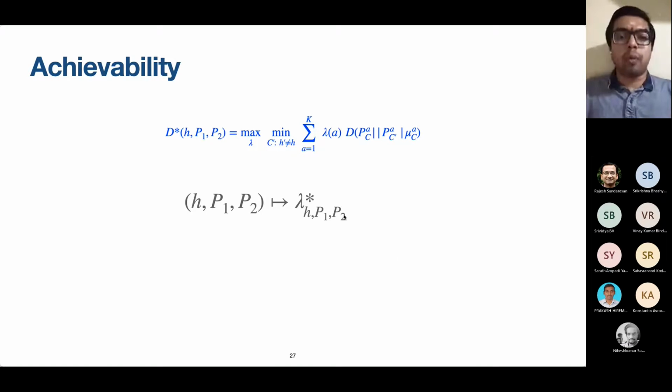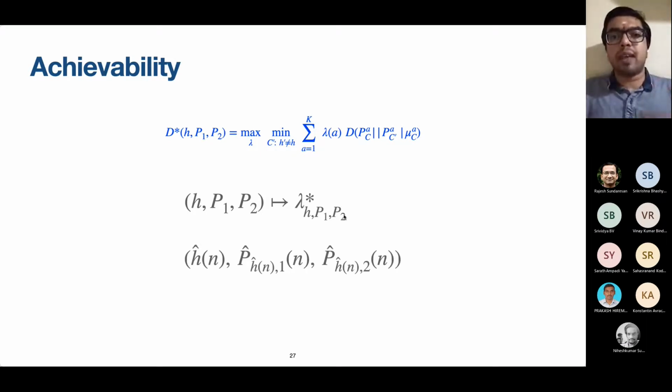Now, because we don't know the true problem instance, we keep estimating the problem instance as and when we keep collecting observations. So at time n, let's say these are our estimates. H hat n is our estimate of the odd arm. P hat H hat n, 1 is our estimate of the TPM of H hat n. And P hat H hat n, 2 is our estimate of the TPM of all arms other than H hat n. Now, one way to ensure that our estimation procedure is efficient is to make sure that these estimates converge to the true problem instance, which may not be known. But if they converge to the true problem instance, then we can say that our estimation procedure is efficient.